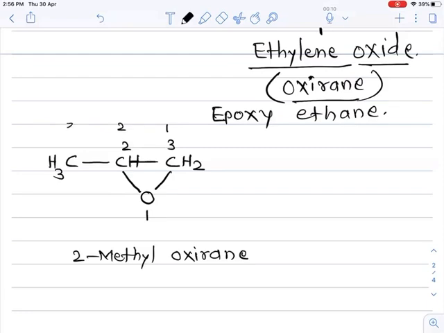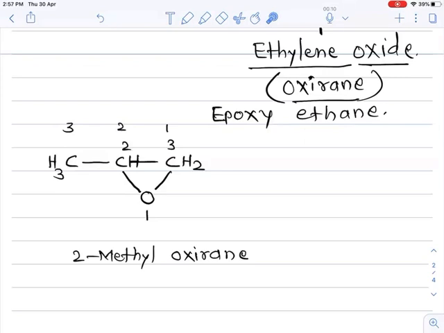Number 1, 2 and 3. A 3 carbon containing alkane derivative, that is propane. And in propane, this epoxide ring is present in between carbon number 1 and 2. So in between carbon number 1 and 2, this oxygen is present, and that's why the name is given as